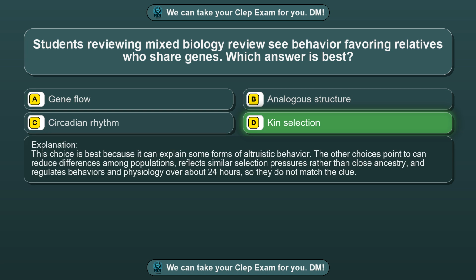This choice is best because it can explain some forms of altruistic behavior. The other choices point to can reduce differences among populations, reflects similar selection pressures rather than close ancestry, and regulates behaviors and physiology over about 24 hours, so they do not match the clue.